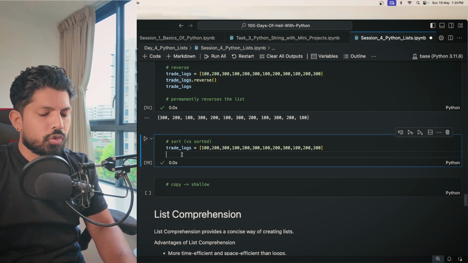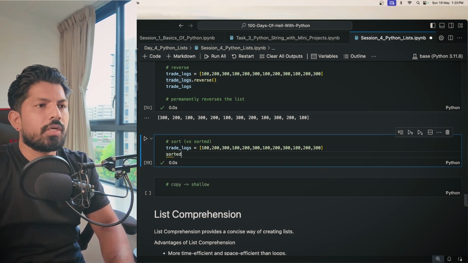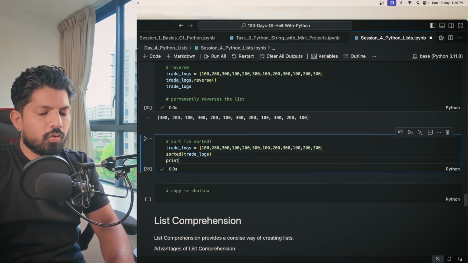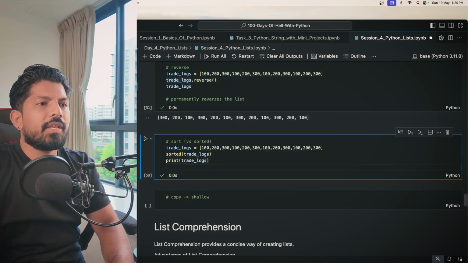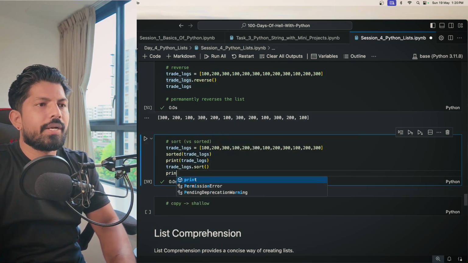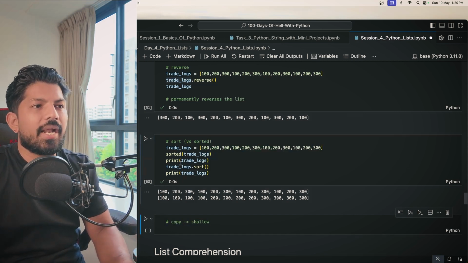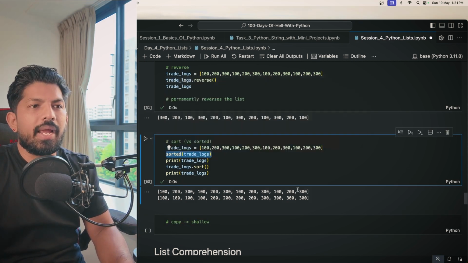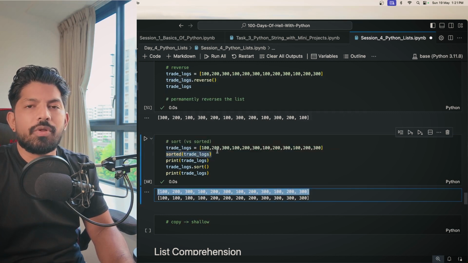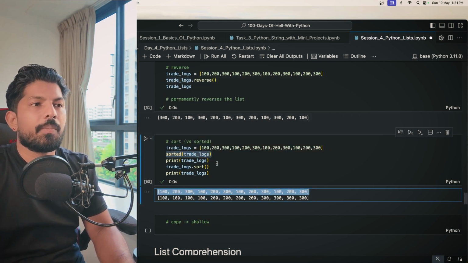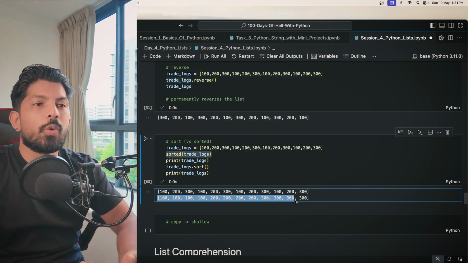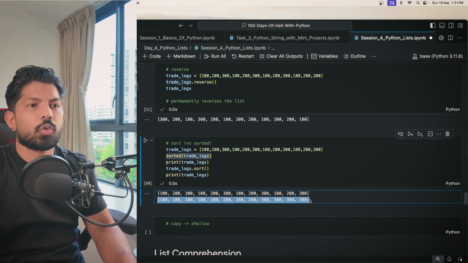So let's say we have this sorted, and we apply the function here, and then we print the original value of trade_logs. Then again we apply sort here, and we print it again, correct? When I hit shift enter, you can see that first it applied sorted, and then we printed, so we get the original value because it didn't make any permanent changes. But when we apply the sort function here, you can see that it printed out the new value, which is permanently changed. So that's how it works.